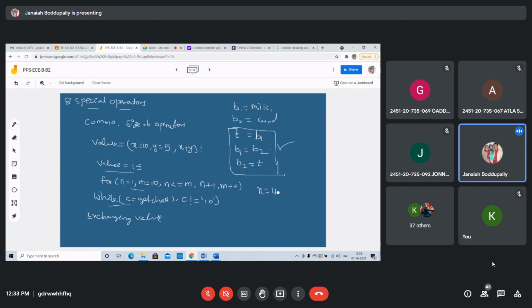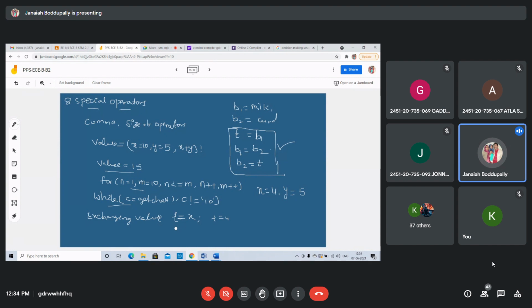Suppose x equals 4 and y equals 5. Using another variable, the temporary variable t, store x. Now t has 4.